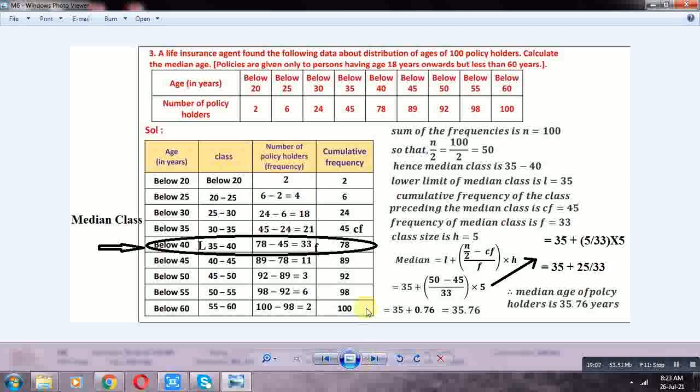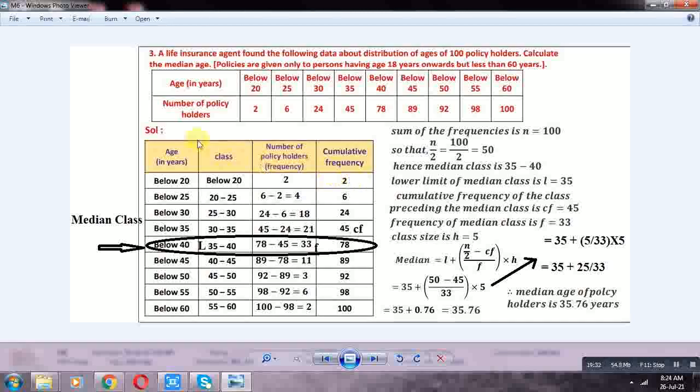Ages in years: below 20, 25, 30, 35, 40, 45, 50, 55, 60. Number of policy holders: 2, 6, 24, 45, 78, 89, 92, 98, 100.